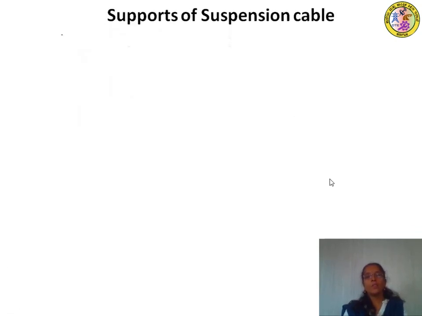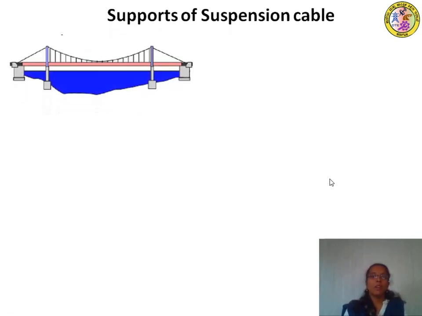Next, supports of suspension cable. So we can see this is the suspension bridge. This is the suspension cable connected to the tower and the anchor cable. If you observe here, this is the part where the suspension cable is supported by the tower and in turn by the anchor cable.